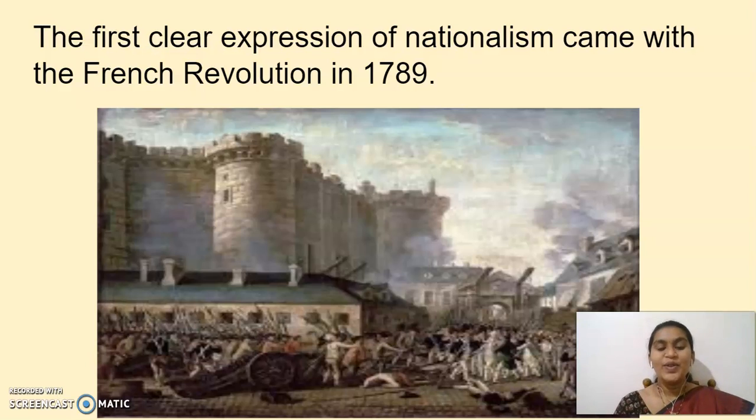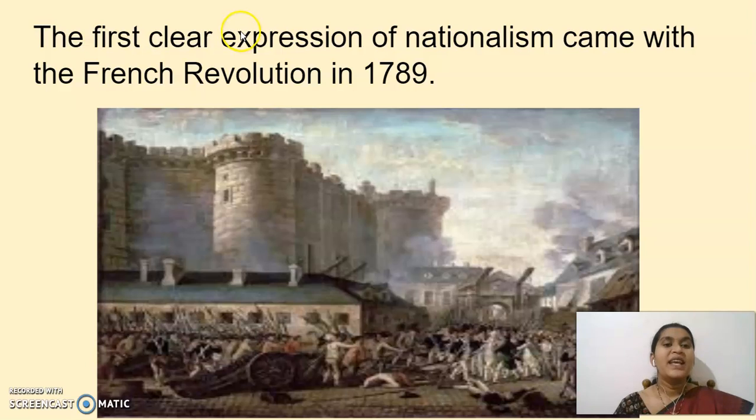Okay. So there he called all three estates for a meeting. Later, the third estate people planned to have their own National Assembly, and they started to draft the constitution. That we'll see.